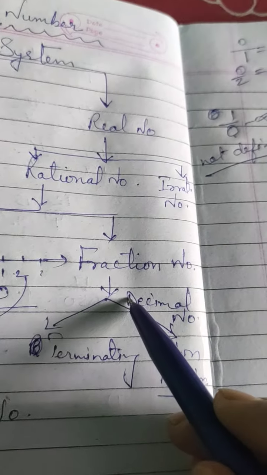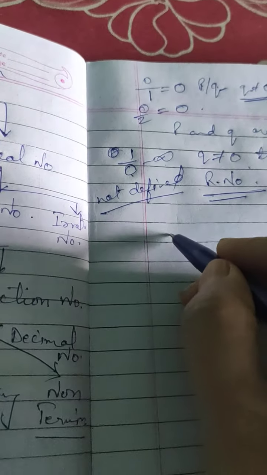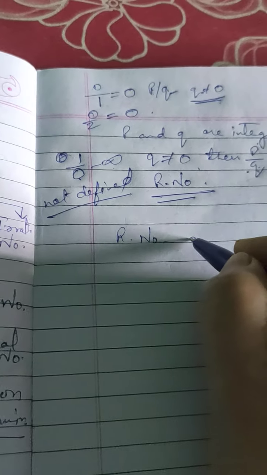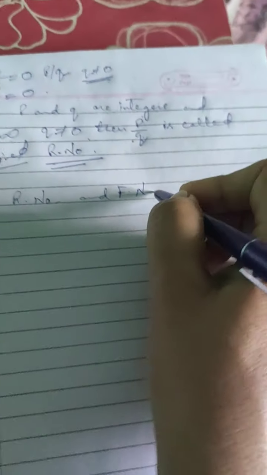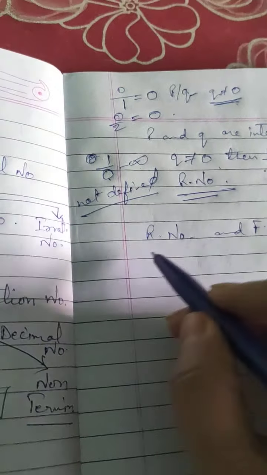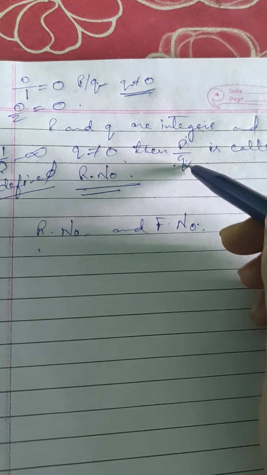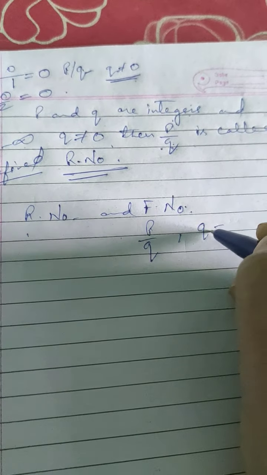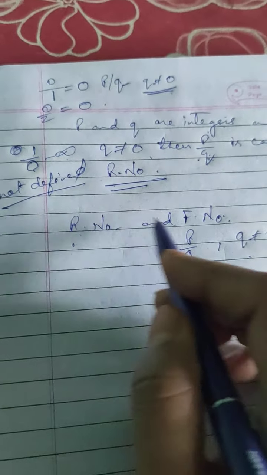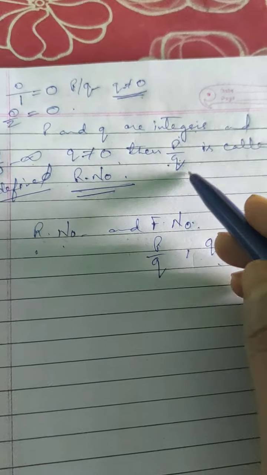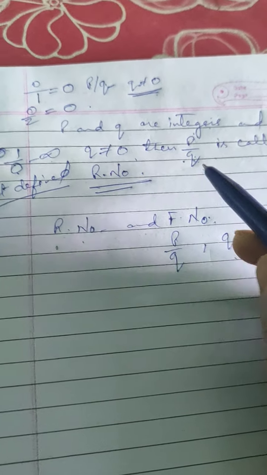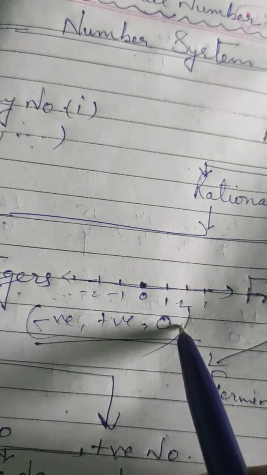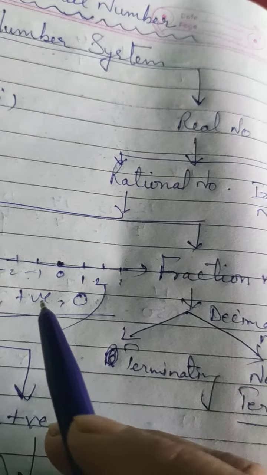And you know the definition of a fraction number. What is a fraction number? There is a difference between rational numbers and fractional numbers, children. A rational number is in the form of p by q, and a fractional number is also written in the form of p by q, with q not equal to 0. But what is the difference between them? In fractions there are only positive integers, but in rational numbers positive, negative and 0, all numbers can be included.